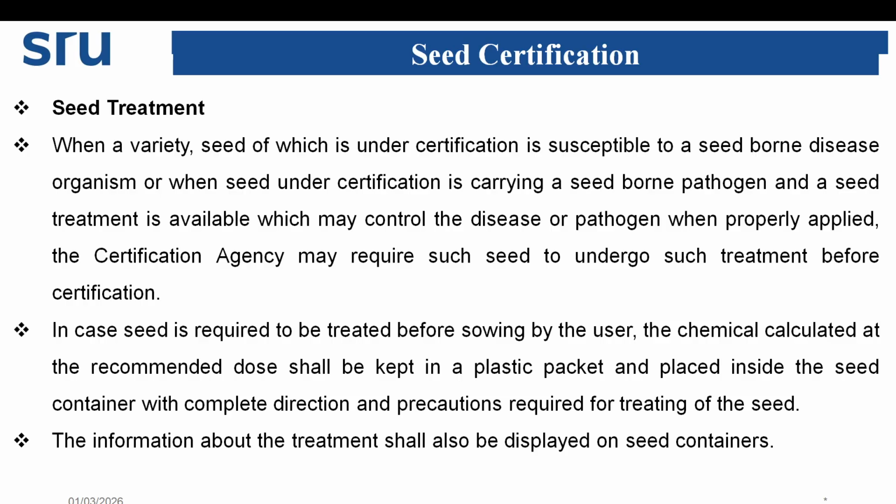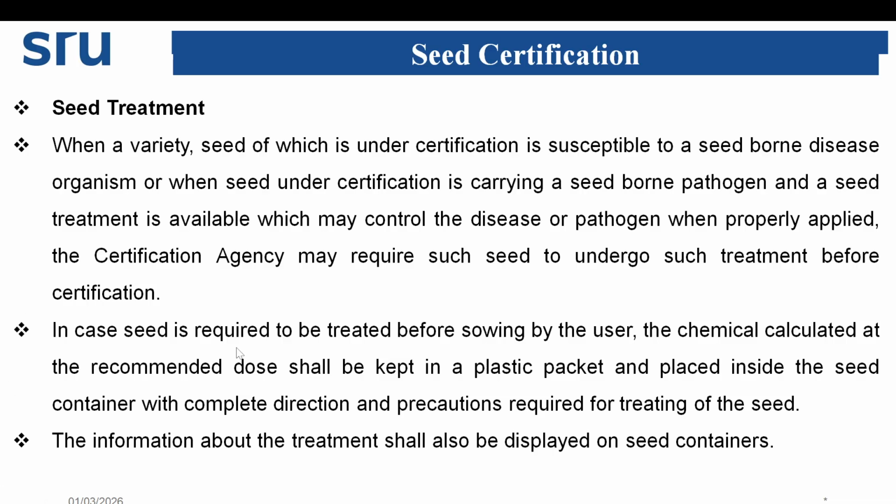Then next, seed treatment. When a variety, seed of which is under certification, is susceptible to seed-borne disease, or when seed under certification is carrying a seed-borne pathogen, and a seed treatment is available which may control that particular disease or pathogen when properly applied, the seed certification agency may require such seed to undergo the treatment before certification.